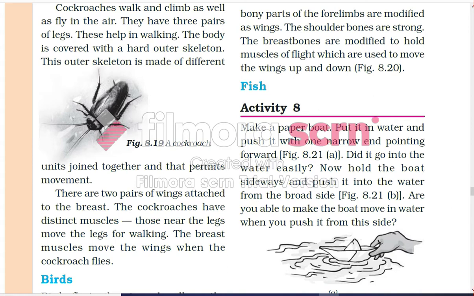There are two pairs of wings attached to the breast. The cockroach has distinct muscles: those near the legs move the legs for walking. The breast muscles move the wings when the cockroach flies.